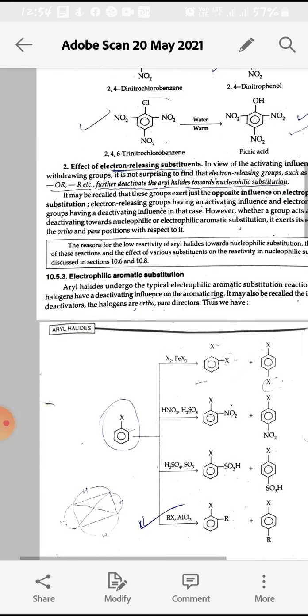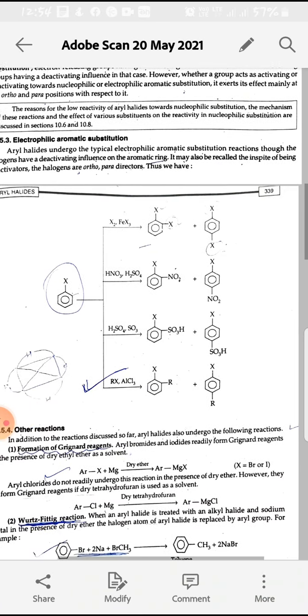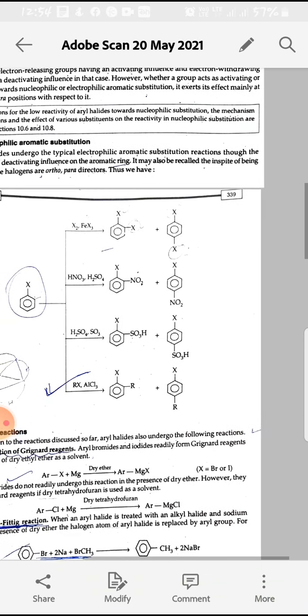In spite of being deactivators, the halogens are ortho para directors. We take a benzene ring having a halogen group, and the electrophilic substitution reactions are: first halogenation, X2 in presence of FeX3, with substitution at ortho and para positions.